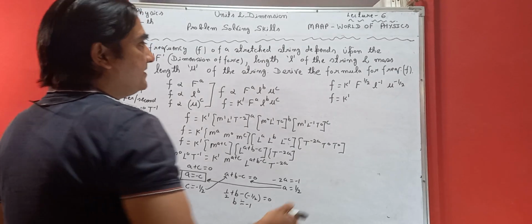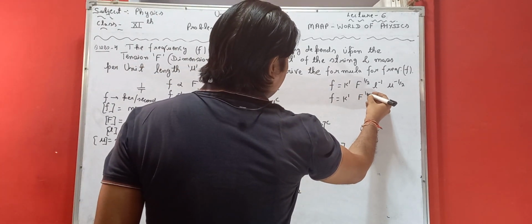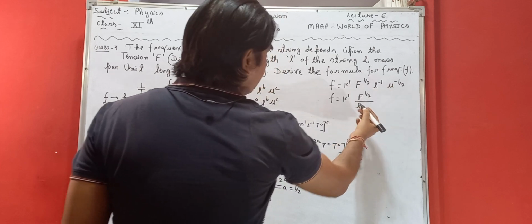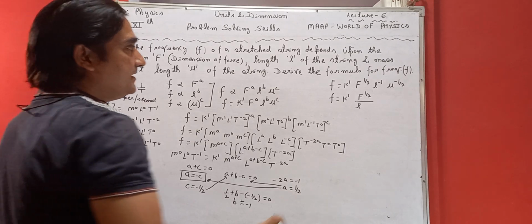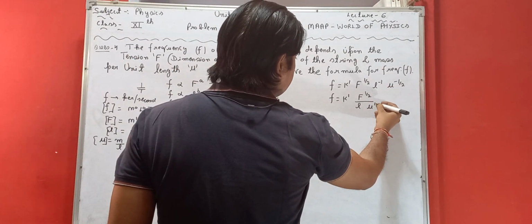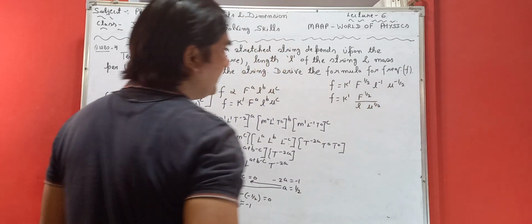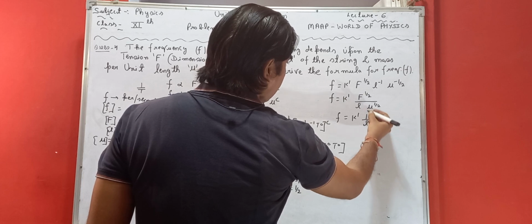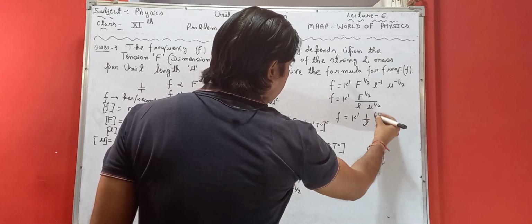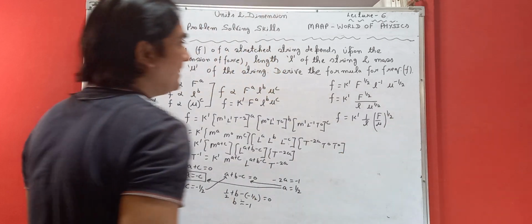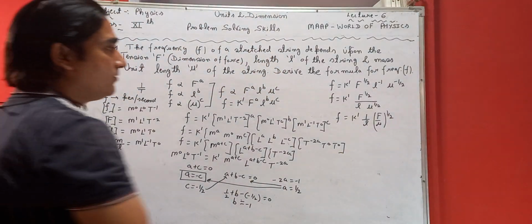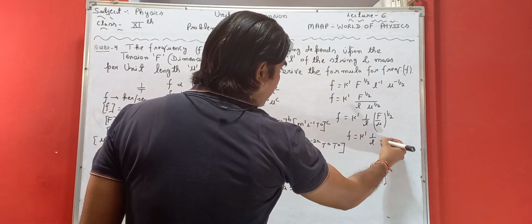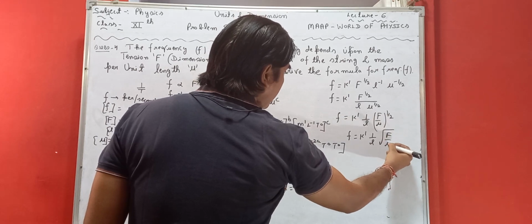So how can we write this? k dash F raised to power 1 by 2 upon L. I will take this L raised to power 1 in the denominator, and mu raised to power 1 by 2 also goes there. Further we can write f is equal to k dash 1 upon L, F upon mu raised to power 1 by 2, and further f is equal to k dash 1 upon L under root F upon mu.